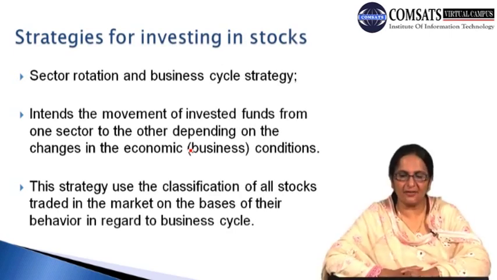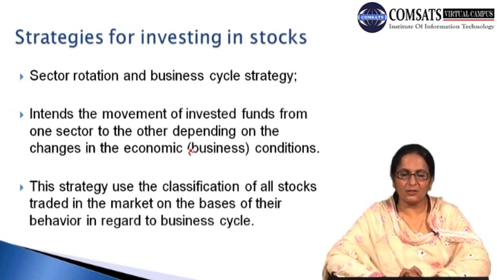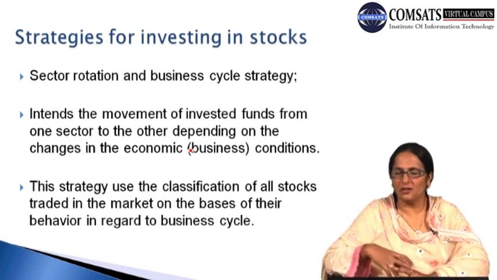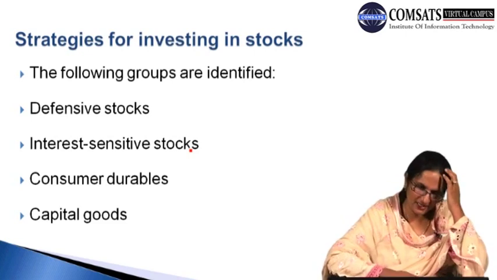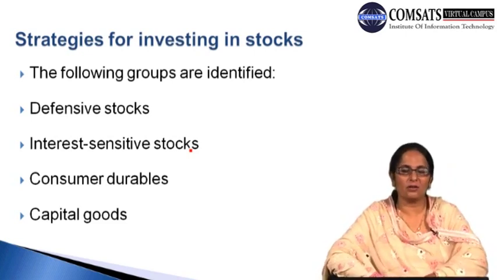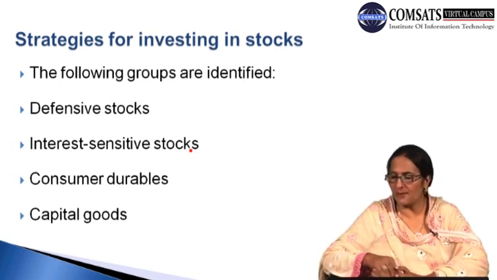This strategy uses the classification of all stock traded in the market on the basis of their behavior in regard to the business cycle. So this is an important type of classification or category of investment in the stocks traded in the market, because it is based on their behavior in relation to the business cycle. What are the strategies for investment in the stocks? The following groups are identified. First is defensive stock. Second is interest sensitive stock. Third is consumer durable. Fourth is capital stock.